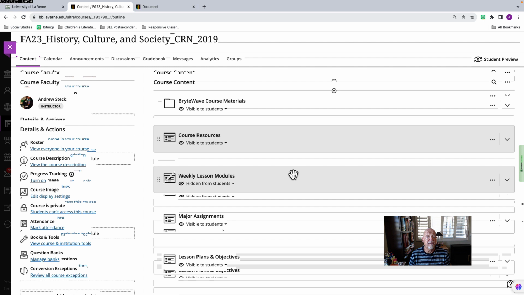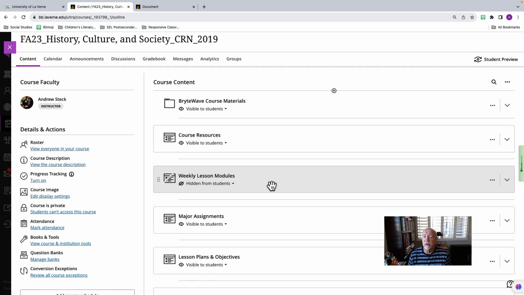I will come out of that folder. This weekly lesson module is the first one that you most likely will go to every single week. And every week there'll be a window of announcements that pop up. I'll tell you about the topic, and maybe some of the activities. If there's something I need to tell you about, I'll remind you of which major assignment is due that week. And if there's any other announcements, I will add that to that announcement.